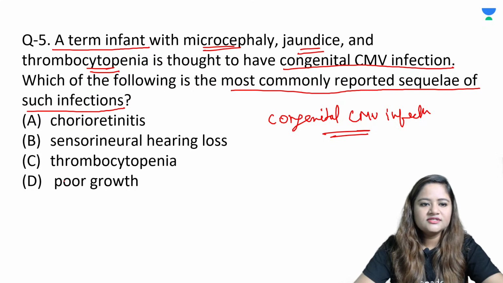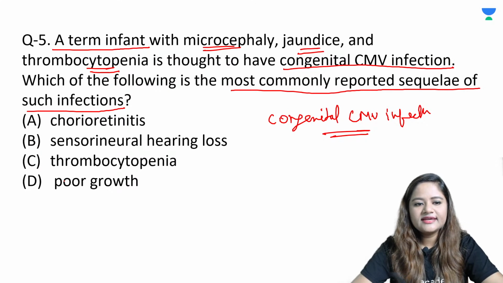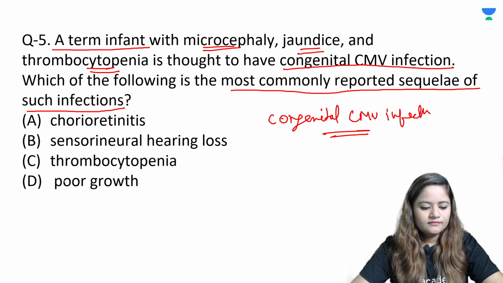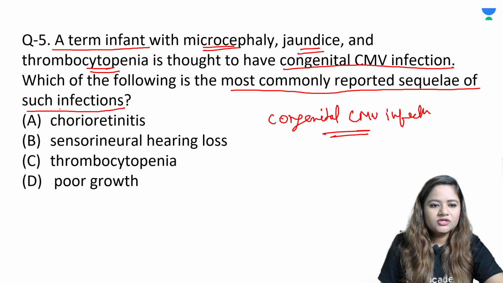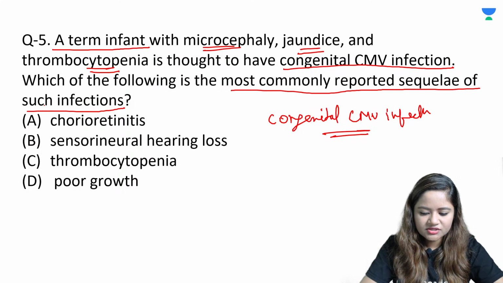Start typing in your answers, those who are listening, for question number 5, which is the most likely complication that can occur because of congenital CMV infection. So, as a later complication which can occur later at some age, which can be the complication?